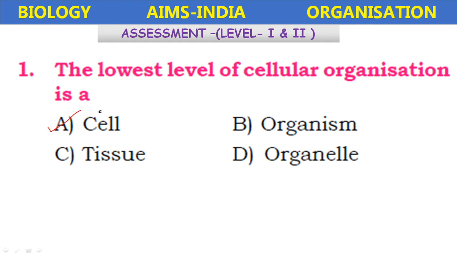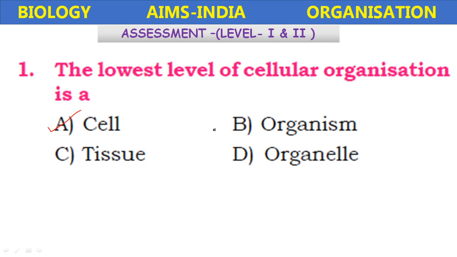Cell. Cells combine to form the tissues, tissues combine to form the organs, organs combine to form organ systems and organisms. There is one chart you have to remember, a sequence. First atoms combine to form the molecules, then macromolecules, then protoplasm, then the cell.